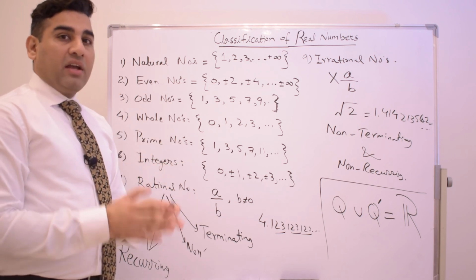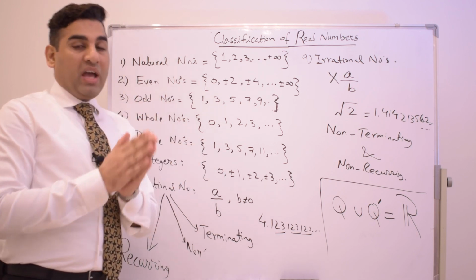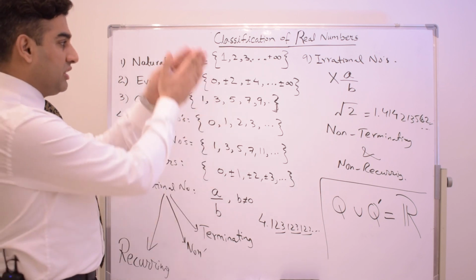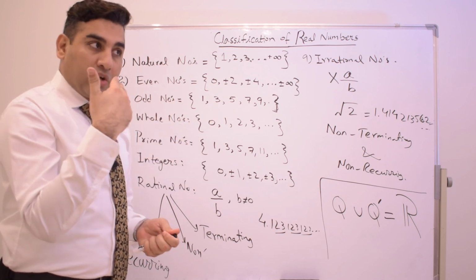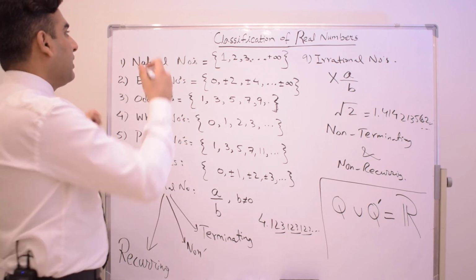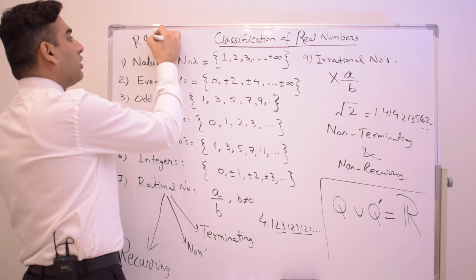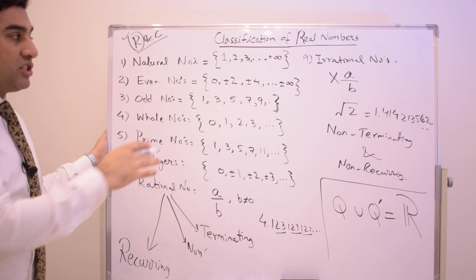In mathematics we actually have two families: real numbers and imaginary numbers. So this is the whole family of real numbers; together with imaginary they make complex numbers. In maths we have two types of number: real and complex. Today I just told you all the classes of real numbers.